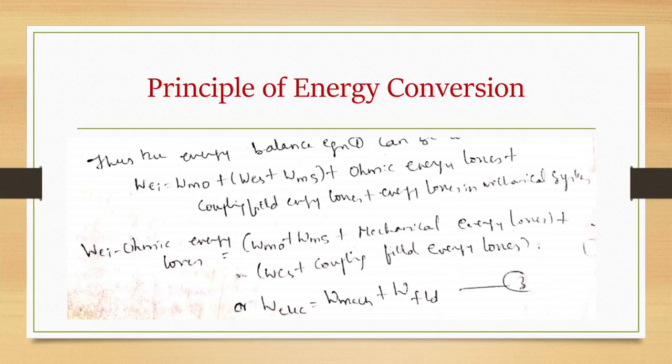The energy balance equation is written as WEI equals WMO plus WES plus WMS plus ohmic energy losses plus coupling field energy losses plus energy losses in mechanical systems. Or, if I take the ohmic losses to the left hand side, WEI minus ohmic energy losses is equal to WMO plus WMS plus mechanical energy losses plus WES plus coupling field energy losses. Or I can write this equation as W electrical is equal to W mechanical plus W field.